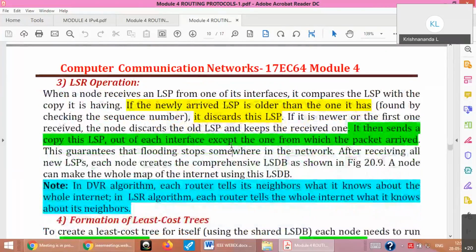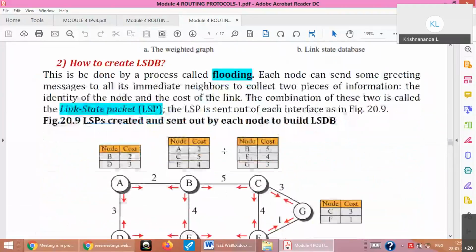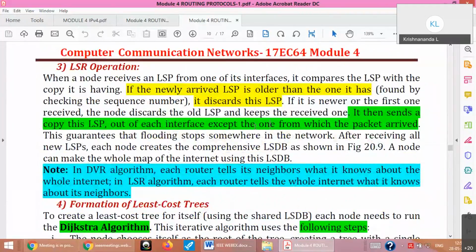So how do we find what is required or what is not required? That is called the LSR operation. You already have a link state packet with you and you get something from some other neighbor. Which one do you keep, the old one or the new one? You should have some mechanism to analyze that, so you'll have some numbering scheme. If the newly arrived LSP is older than the one you already have, you discard it. If the new LSP has a newer, higher number compared to the older number, then you keep this copy.